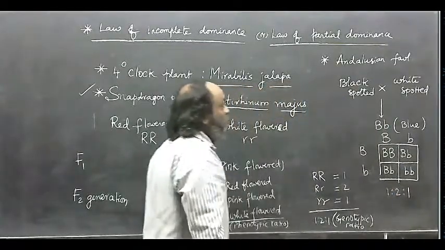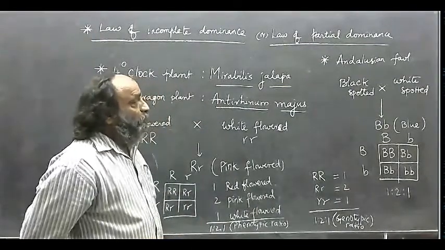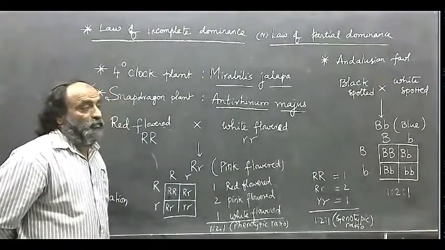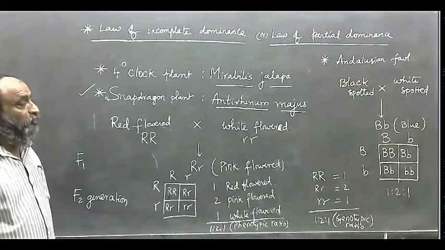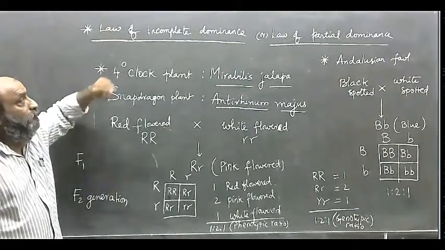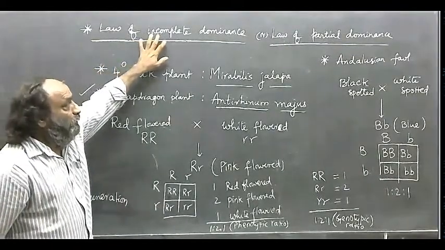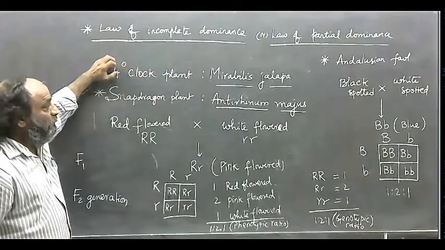So the law of incomplete dominance or partial dominance deviates from the Mendelian law of inheritance, especially from the Mendelian law of dominance. It is an incomplete dominance. So you must remember these examples.